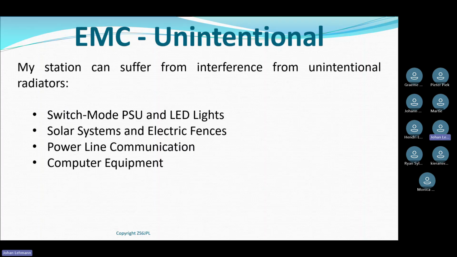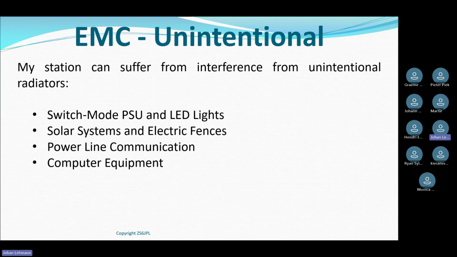Typical things that happen: switch mode power supplies, LED lights, solar systems, electric fences, power line communication, computer equipment. They are all excellent unintentional radiators, believe me. And you may hunt and hunt to find them.